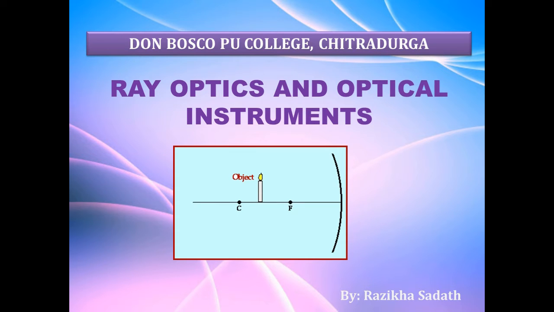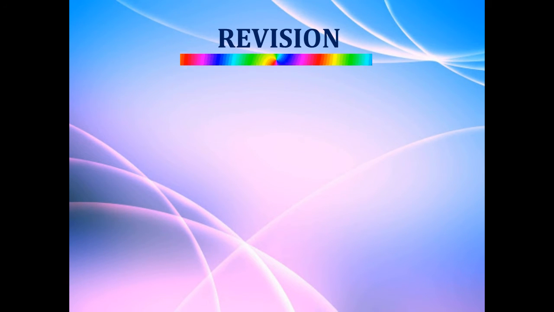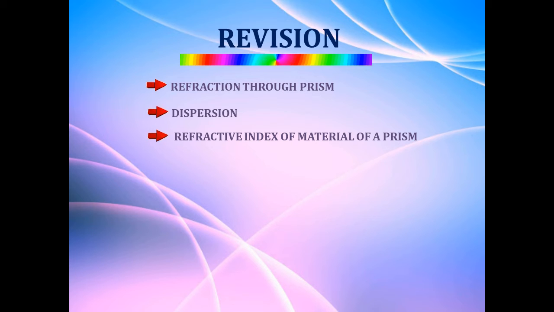This is the 9th session of the ray optics and optical instruments chapter. Before we go ahead, let's revise what we had discussed in the previous video. We had discussed mainly refraction through the prism, that is, the equation for refractive index of a material of prism, how to draw the normals when the refraction takes place through the prism, and the dispersion phenomena.